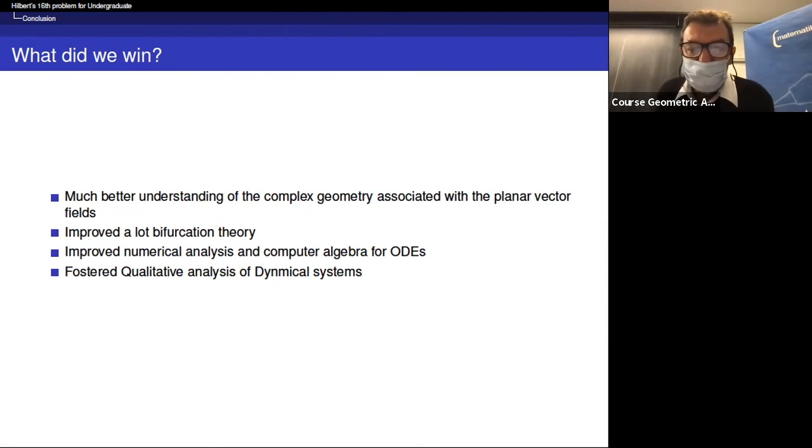Certainly numerical analysis can benefit from these problems, which are quite meaningful for pure mathematics. And it fostered the qualitative analysis of dynamical systems. Okay, this ends, I think, the first conference.